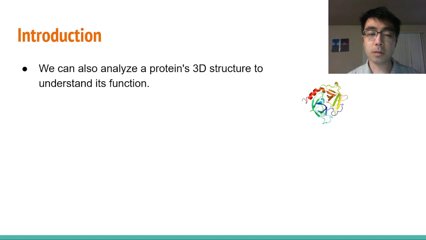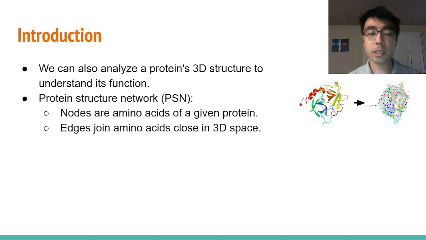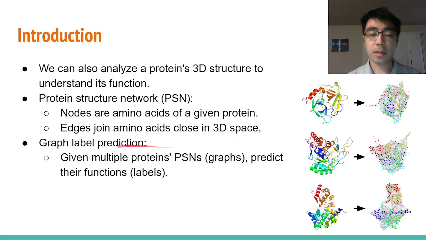In a complementary fashion, we can also analyze a protein's 3D structure to understand its function. In particular, a protein's 3D structure is often modeled using a protein structure network, or PSN. In a PSN, nodes are amino acids of a given protein, and edges join amino acids close in the 3D space of the folded protein. Then, we can apply network science methods that deal with the task of graph label prediction. Given multiple proteins' PSNs, or graphs, the goal is to predict their functions, or labels.